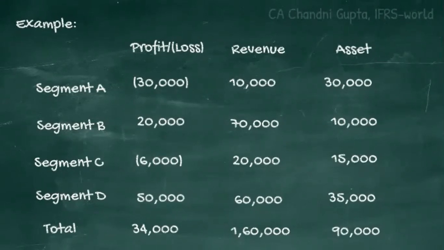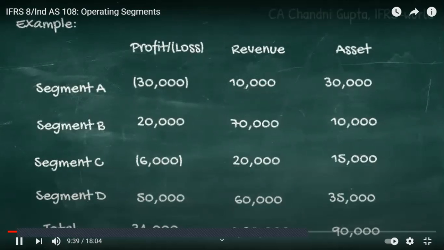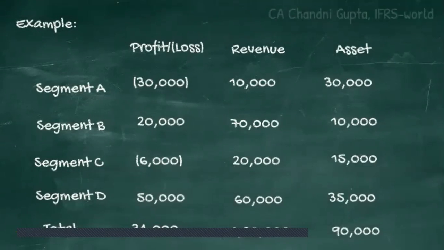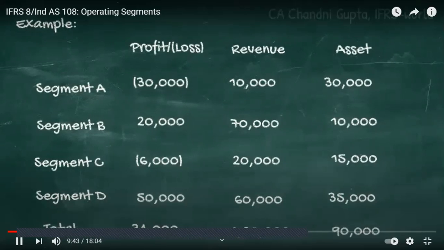Segment B has reported a revenue of 70,000, which in this case will qualify for the revenue condition. Segment C has reported a revenue of 20,000. Hence, segment C also qualifies for this condition. And segment D has reported a revenue of 60,000. Hence, segment D also meets this condition.